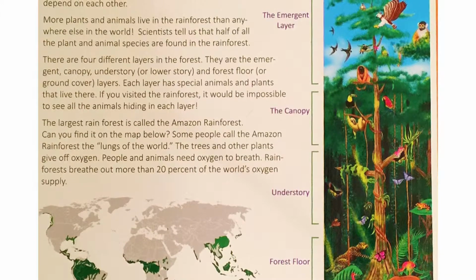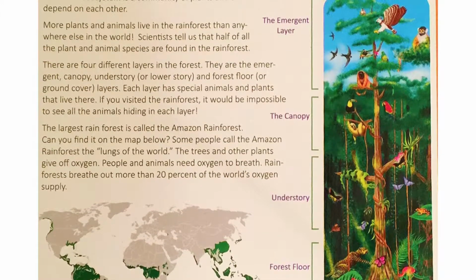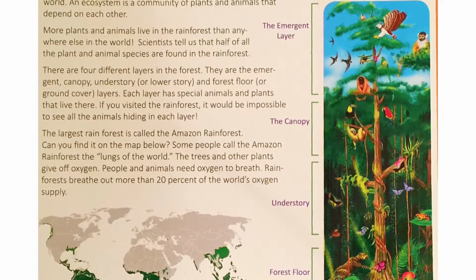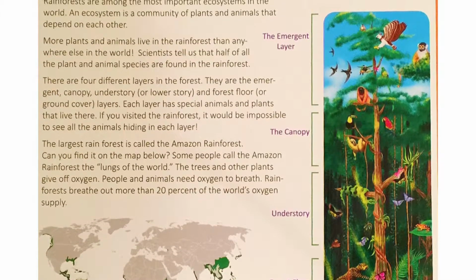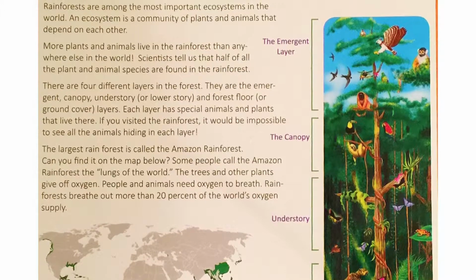There are 4 different layers in the forest. There are the emergent, canopy, understory, and forest floor layers. Each layer has special animals and plants that live there. If you visited the rainforest, it would be impossible to see all the animals hiding in each layer.